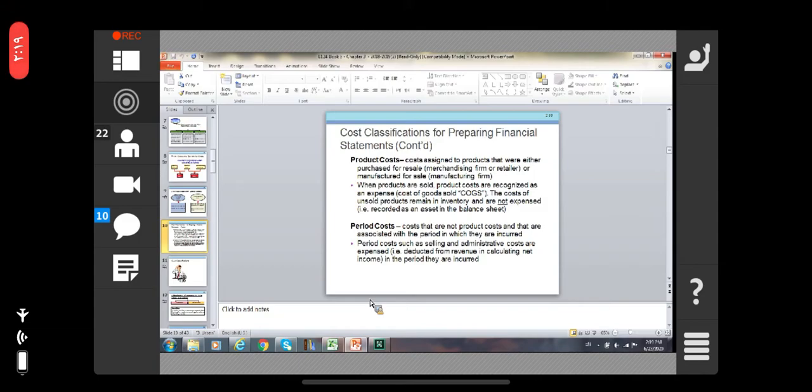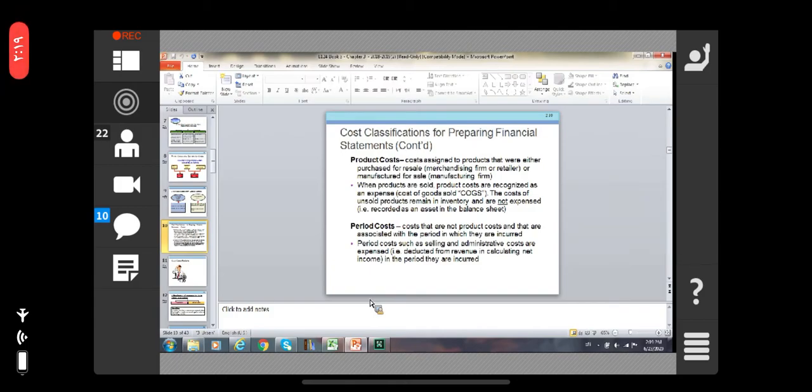Period costs are those that are not product costs and that are associated with the period in which they are incurred. Period costs, such as selling and administrative costs, are expensed, therefore deducted from the revenue in calculating the net income in the period they are incurred.